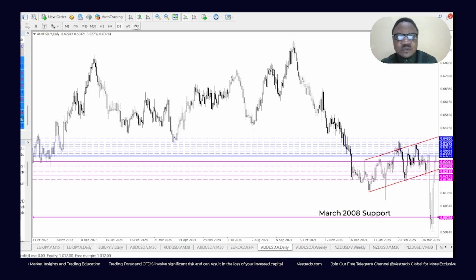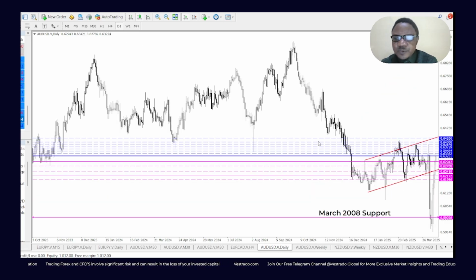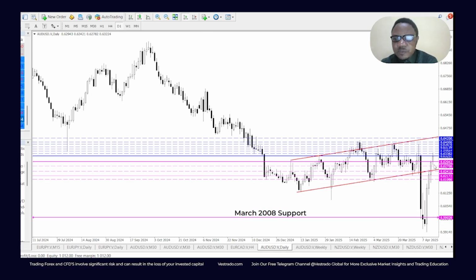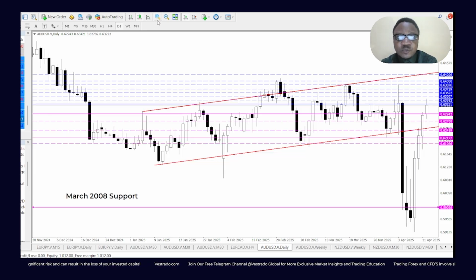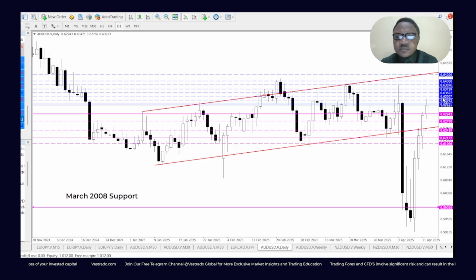And as soon as it hit the 2008 support level, let me show that to you right here. You see that yellow circle? That's March 2008. Now, what happened? When price hit that level, we saw strong price rejections in form of a morning star, heading back into the range of the channel. That's quite difficult to do. And it did that within a week, rather. That's crazy. So that's already testament to the bullish outlook. Right now it is back within the channel range.